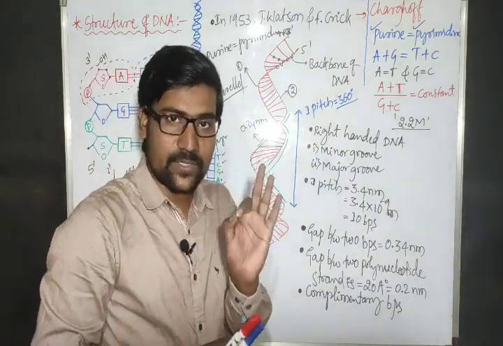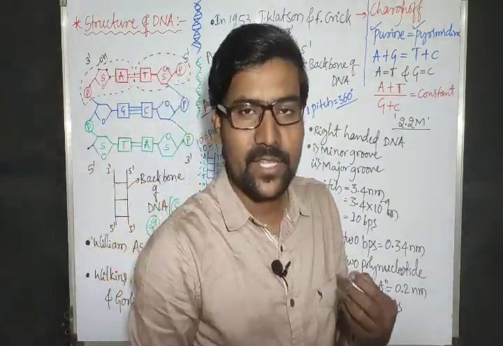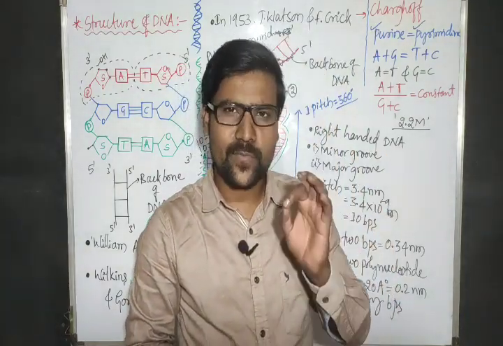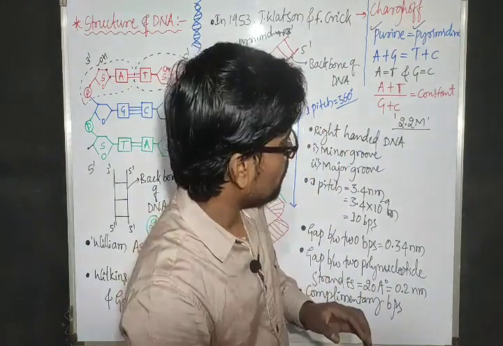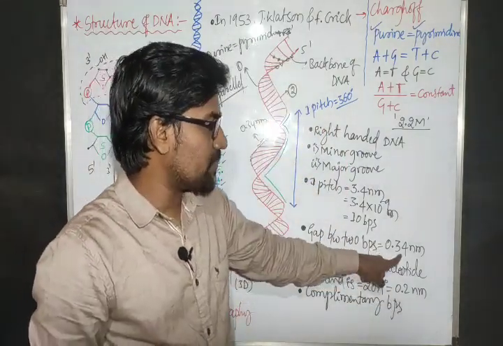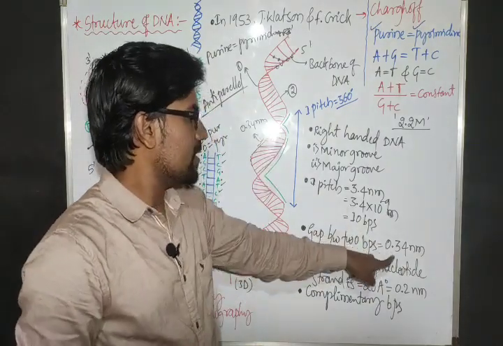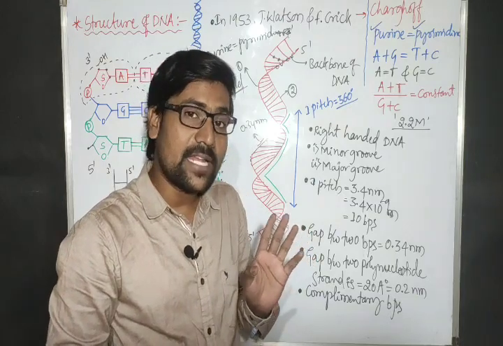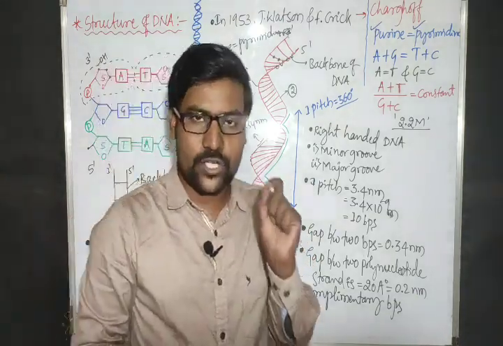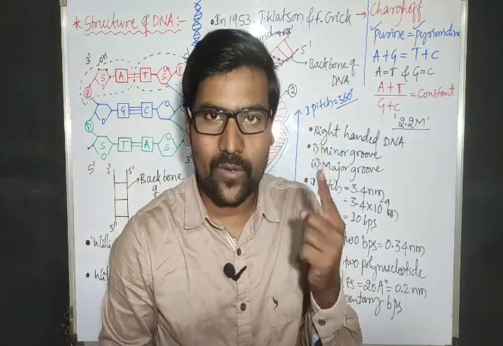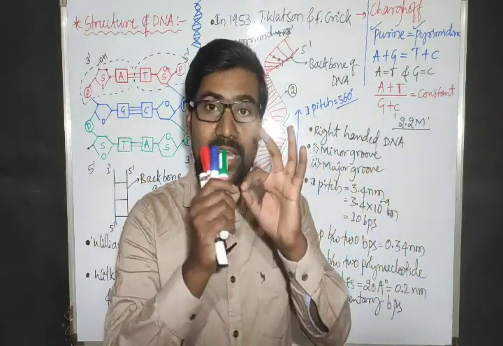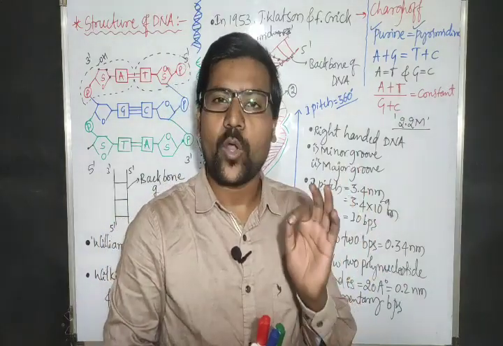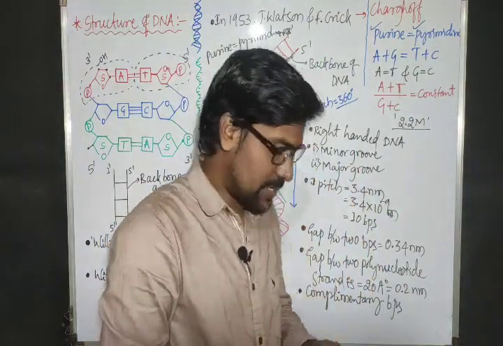Now, regarding this class, let me give one small homework example. What is the gap between two base pairs? Two base pair gap is 0.34 nanometer. That is the thing we already have. Right? Now, the question is that we are having one DNA molecule.